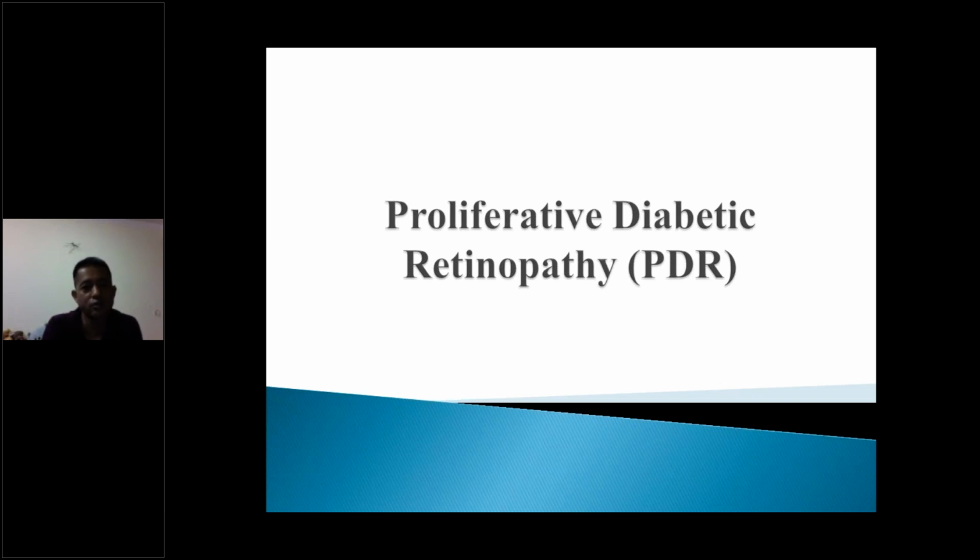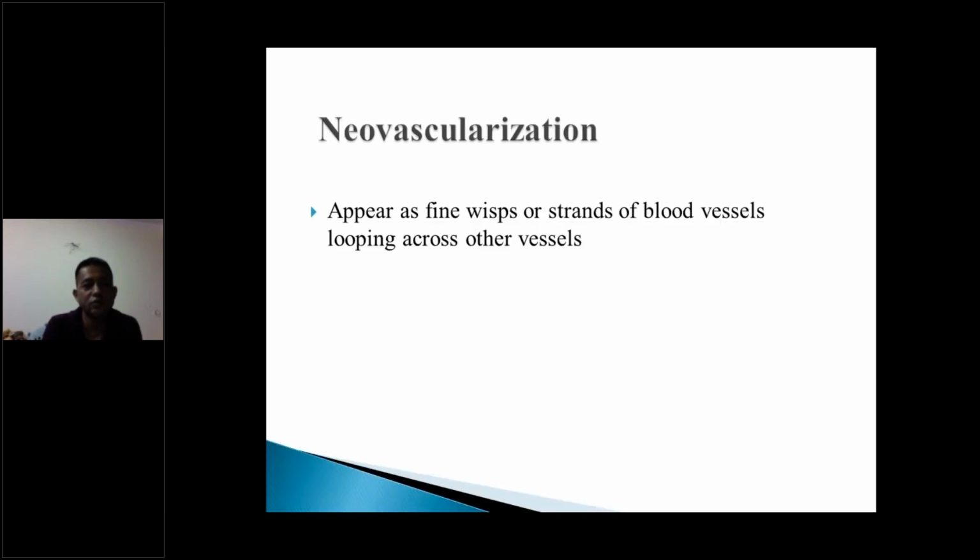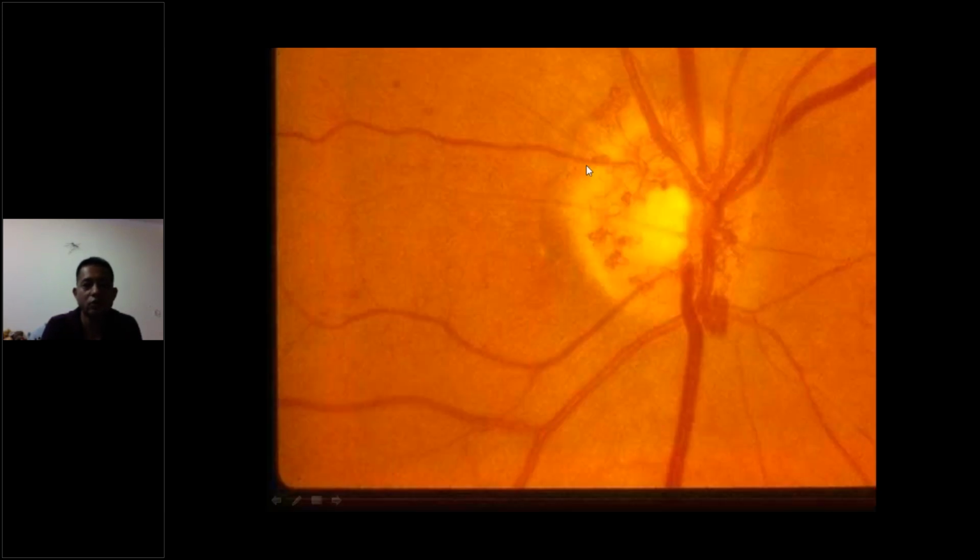The next stage is proliferative retinopathy, the pictures we saw earlier, and these are basically what we saw in the early picture, also formation of new vessels along the vessels. Same way we talked about earlier, you can see an NVD over here, a new vessel has formed on the disc. NVD is actually not a good sign, it's a very bad sign. It says that the patient had a lot of ischemic changes in the retina. It's not a good prognostic sign.